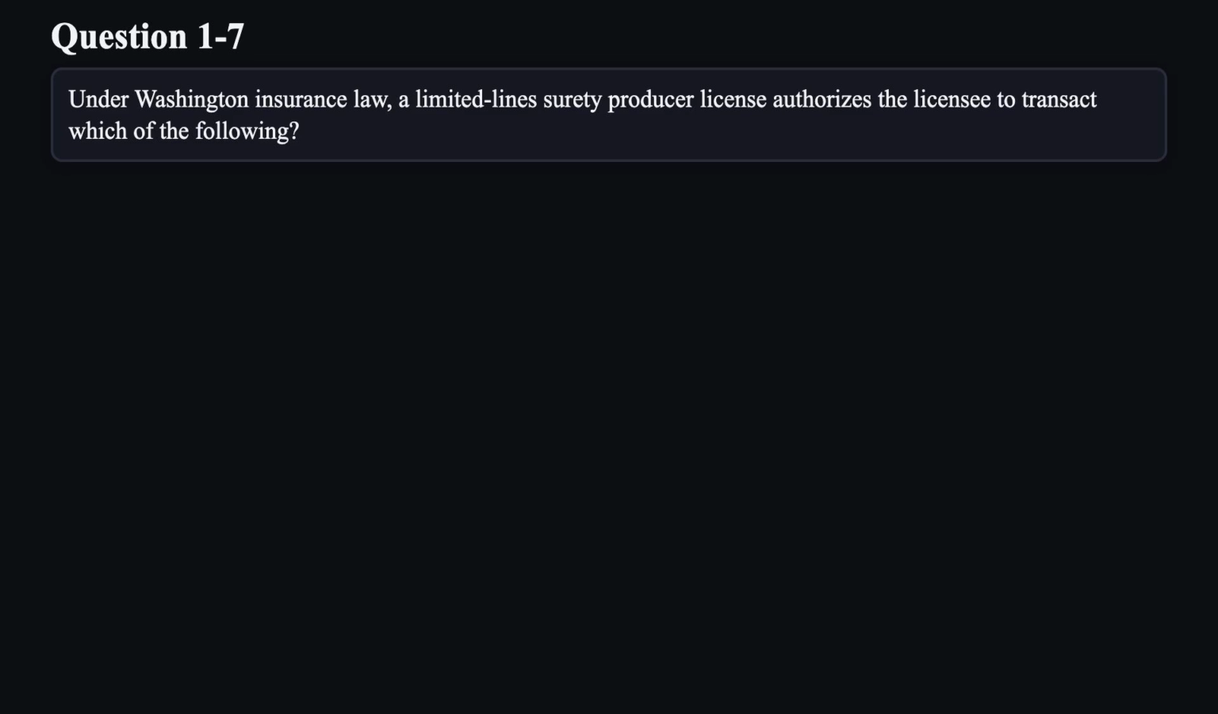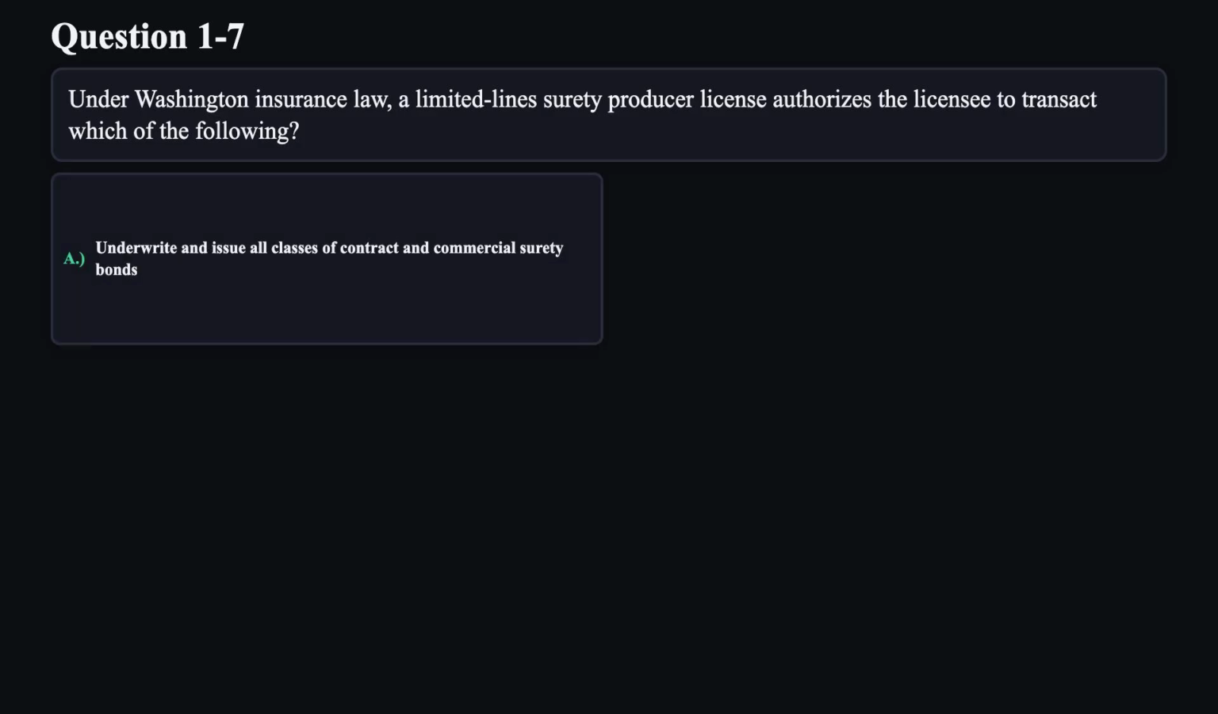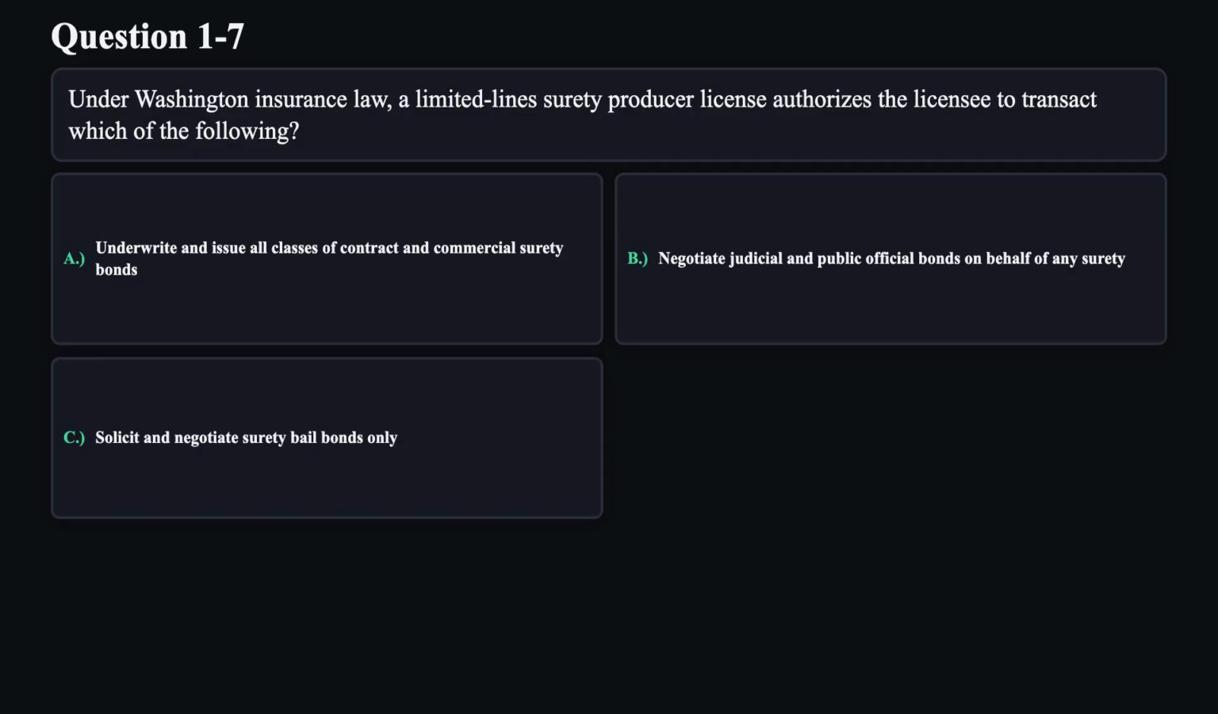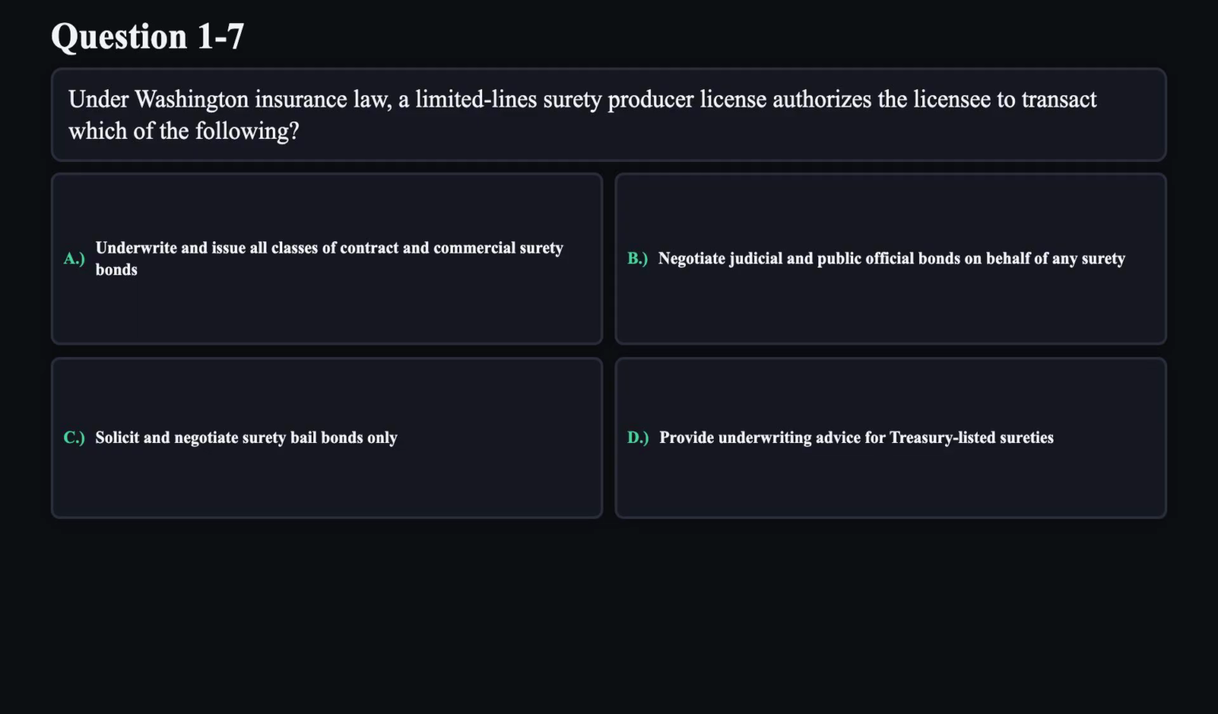Question 7. Under Washington insurance law, a limited line surety producer license authorizes the licensee to transact which of the following? A. Underwrite and issue all classes of contract and commercial surety bonds. B. Negotiate judicial and public official bonds on behalf of any surety. C. Solicit and negotiate surety bail bonds only. D. Provide underwriting advice for Treasury-listed sureties.